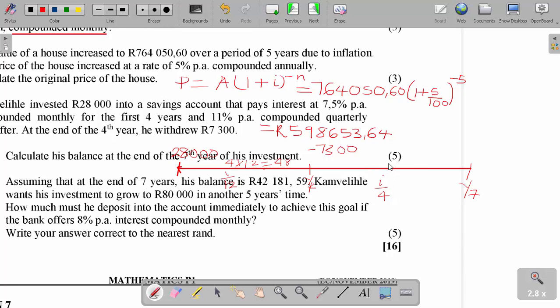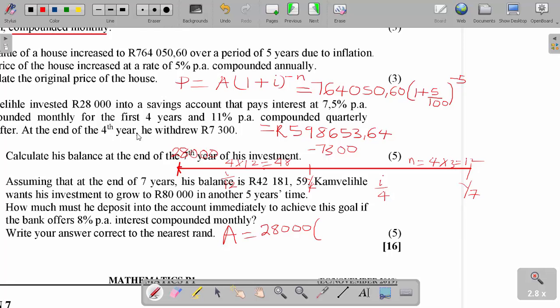So n equals 4 multiplied by 3, which gives me 12. Now to get my final amount, A equals 28,000, then open brackets.